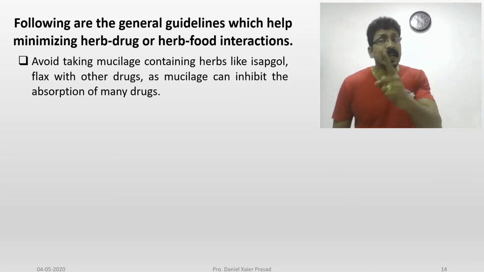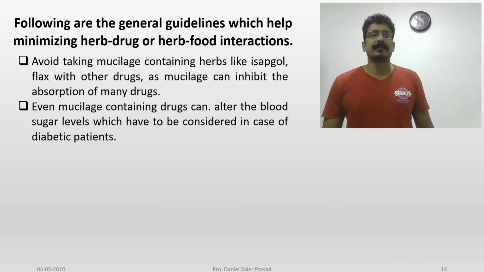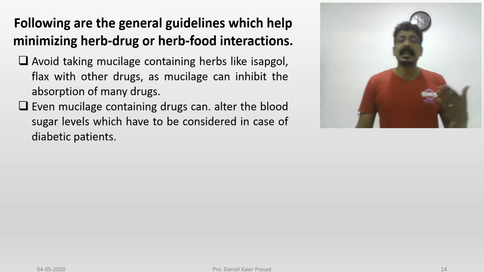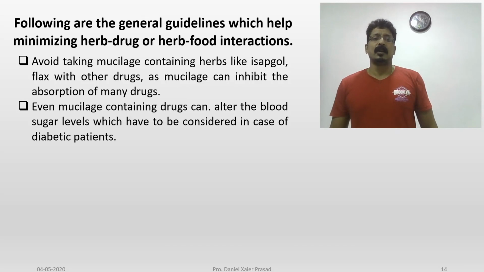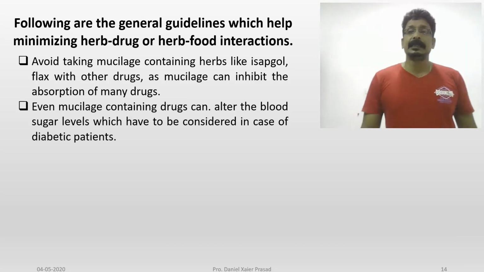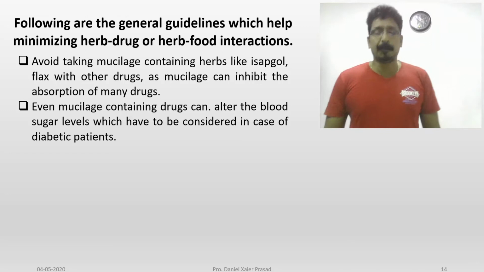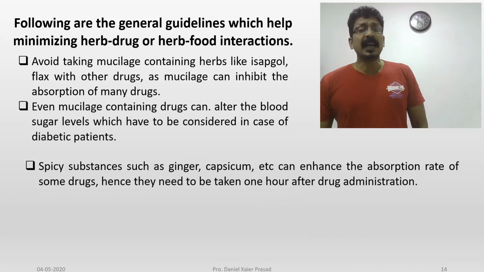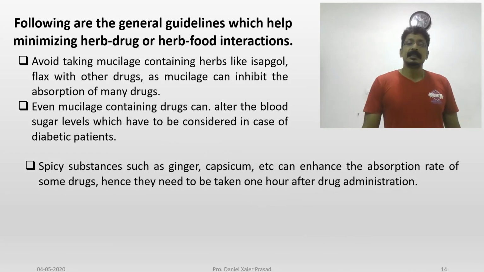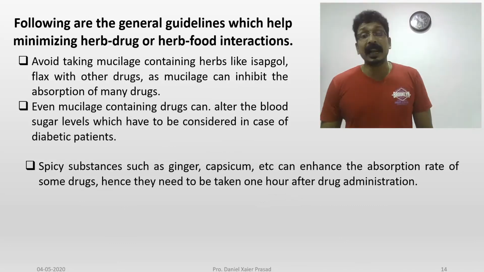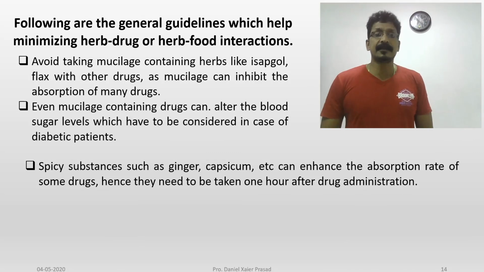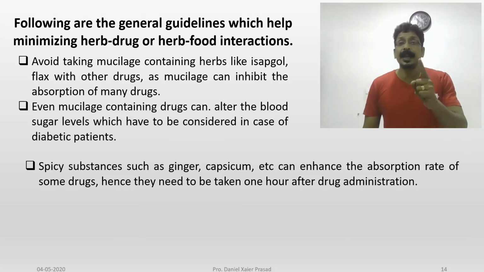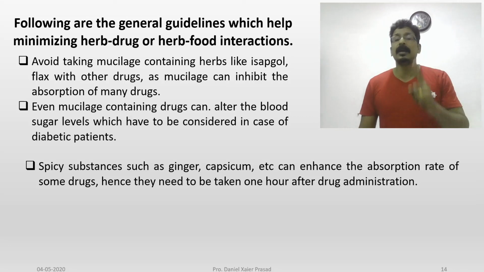Even mucilage-containing drugs can alter the blood sugar level, which has to be considered in diabetic patients. Spicy substances such as ginger and capsicum can enhance the absorption rate of some drugs. Hence, they need to be taken 1 hour after the drug administration.